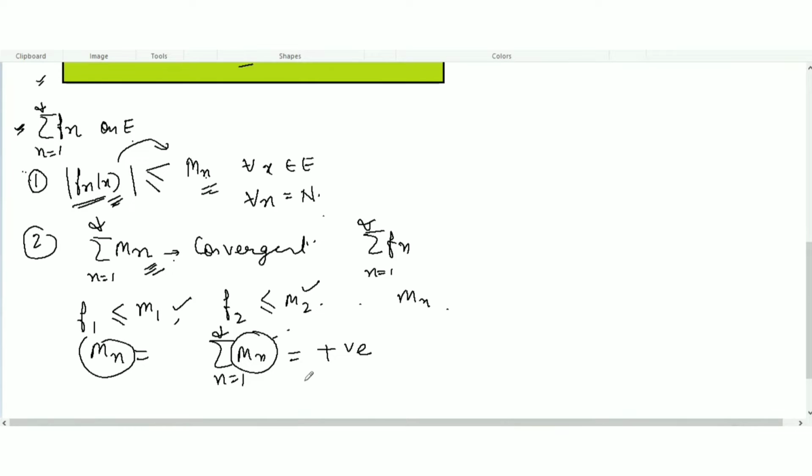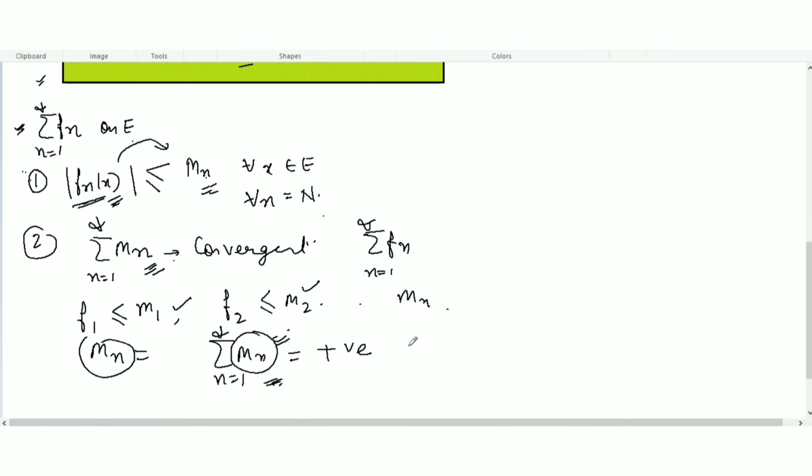So now your question will be how we will show that this Mn is convergent. There are so many tests you can use to show this Mn series will be convergent, like the P series test, the divergent convergent test, Cauchy's root test. You can prove this series is convergent using those tests, and you can show that this original series will be convergent.